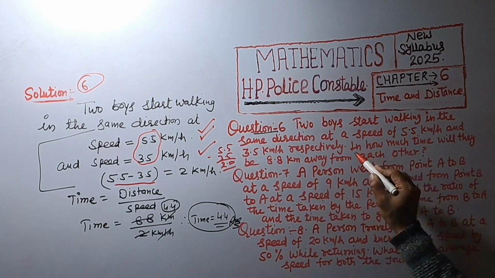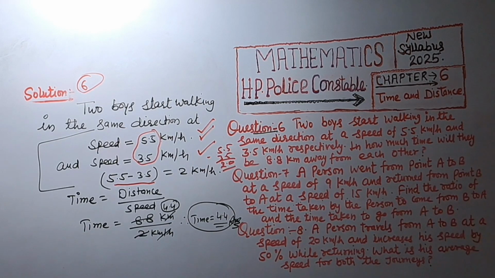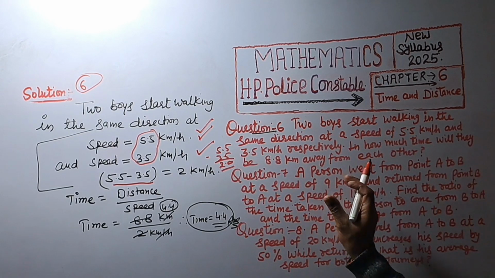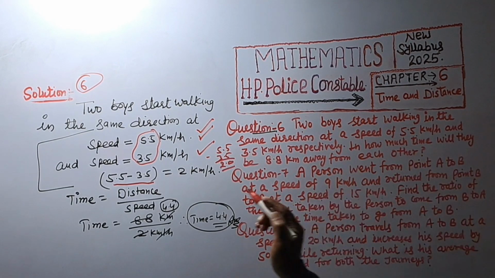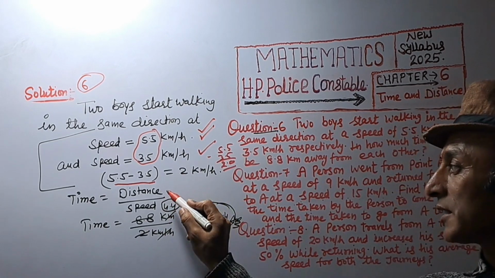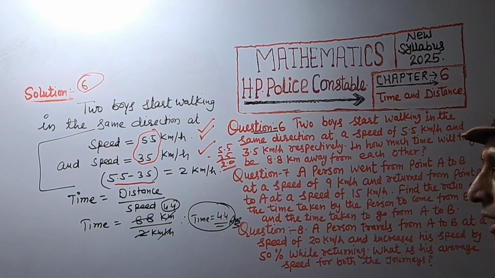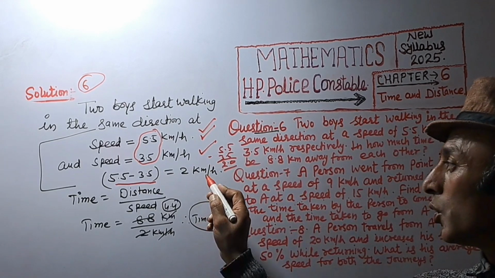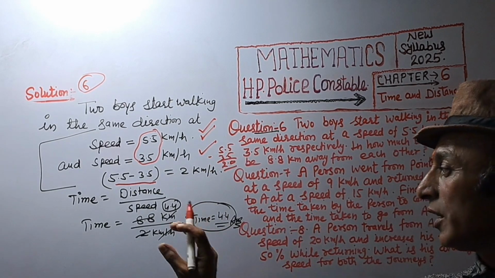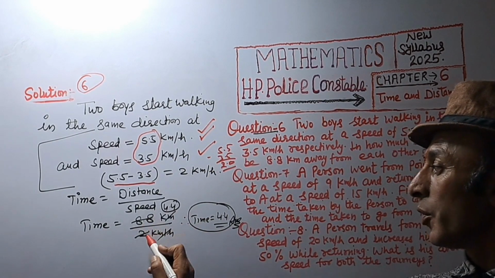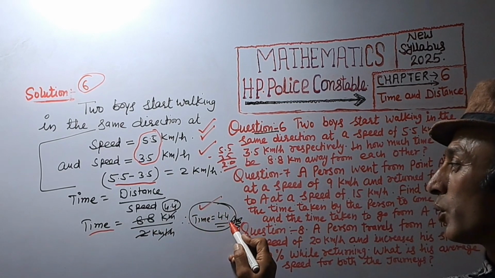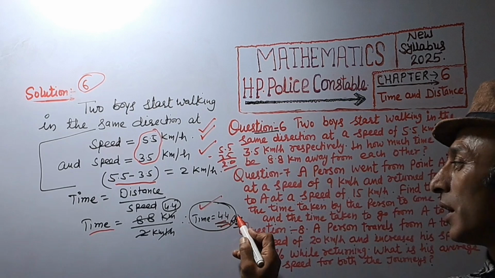And in how much time will they be 8.8 kilometer away from each other? So distance is 8.8 kilometer and speed equal to 2 kilometer per hour. So we divide 8.8 upon 2, then we get the time is equal to 4.4. Answer.